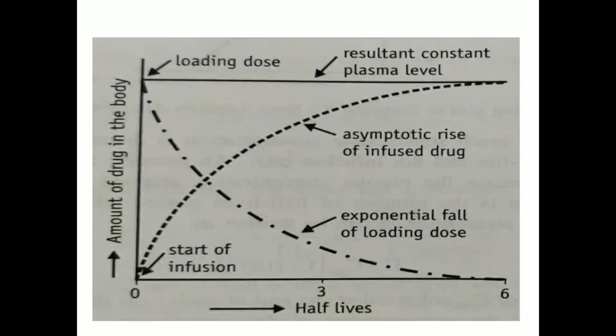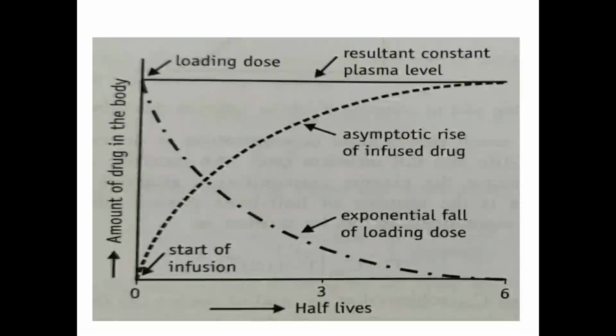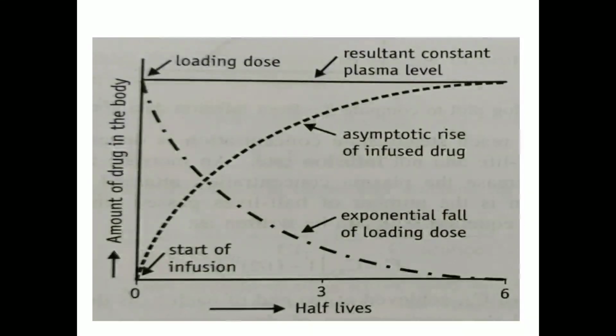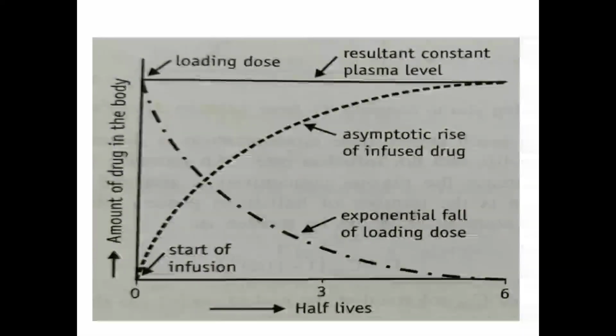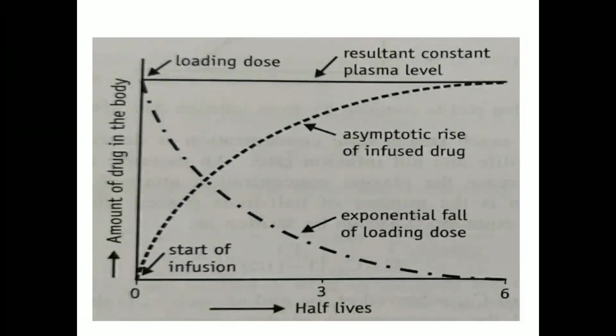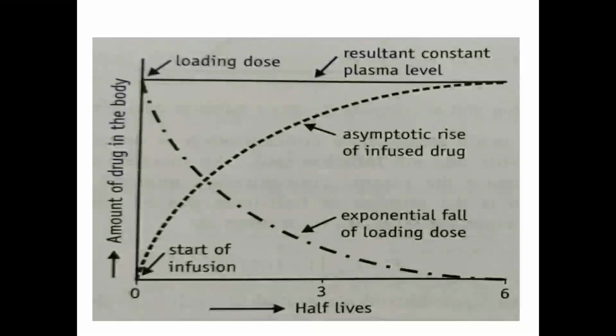But when the loading dose is administered, what will happen? The amount of drug in the body will be higher. You can see the upper line. When the loading dose is administered, the amount of drug in the body will be higher, because the entire amount of drug is administered at once. Okay, and that's why a higher plasma concentration will be there.